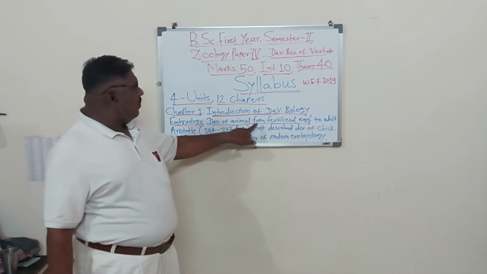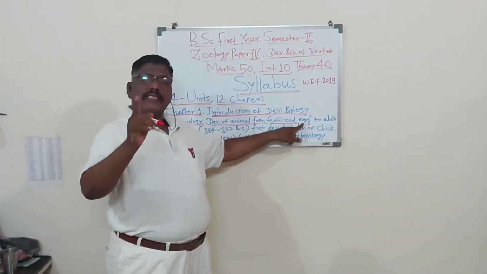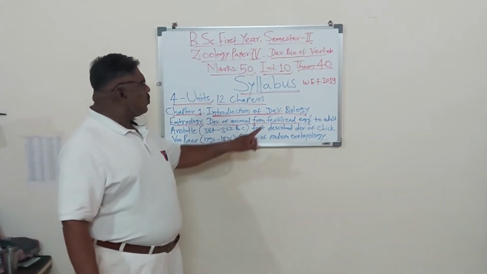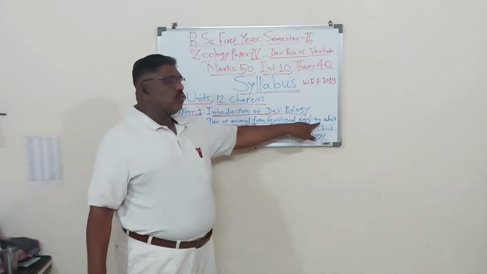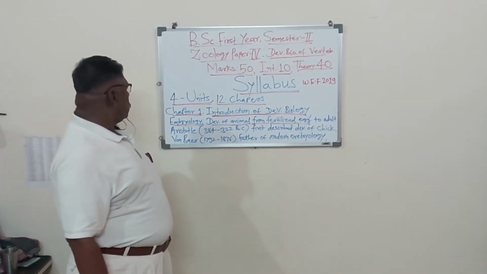Development of animal from fertilized egg. Remember, the fertilized egg is also called the zygote. The zygote is the fertilized egg. The study of development from the zygote to the adult is called embryology.